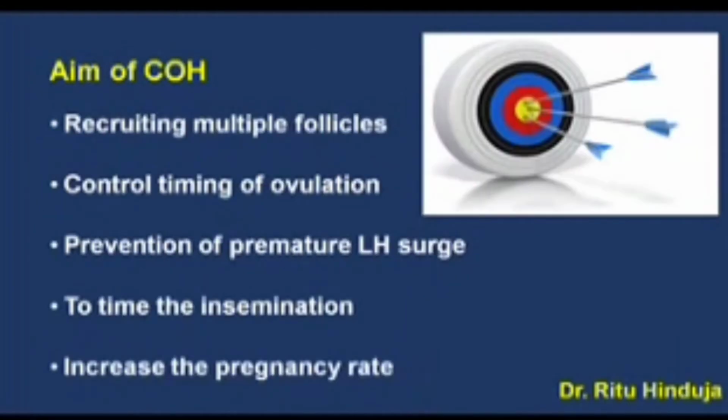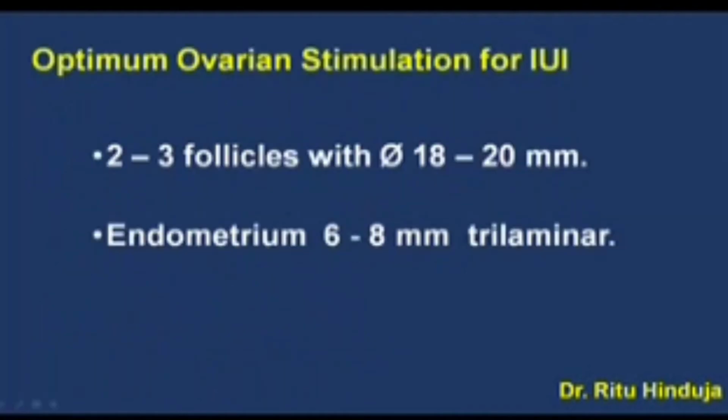While stimulating in an IUI cycle, our aim is to recruit multiple follicles, control the timing of ovulation, and prevent the premature LH surge. We also know when exactly to do the IUI, because once we know that ovulation is taking place on an ultrasound, only then we go ahead and do the IUI, and thereby we increase the pregnancy rate.